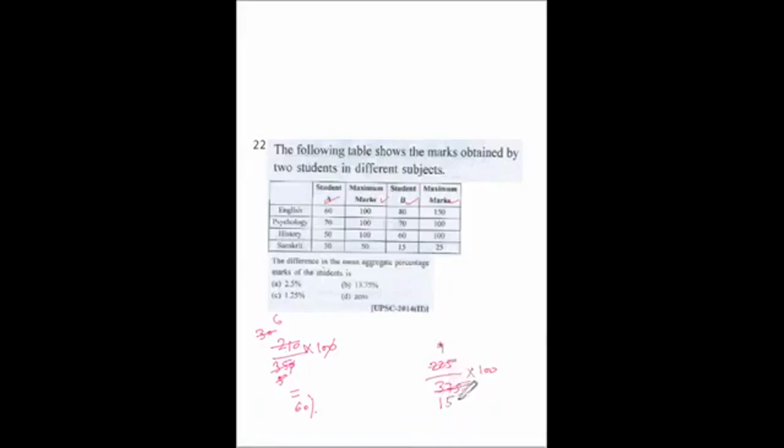Now we divide by 3, and this also comes 60%. If we remember the table of 25, it is easier. Tables up to 25 should be remembered. Now the answer is 0. There is no difference; both have the same.